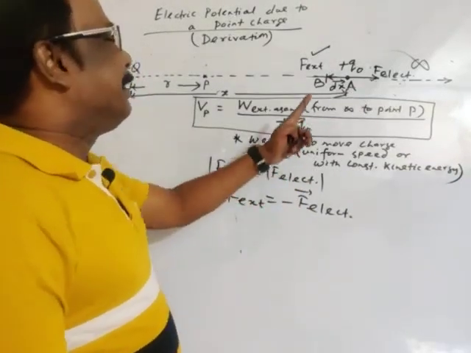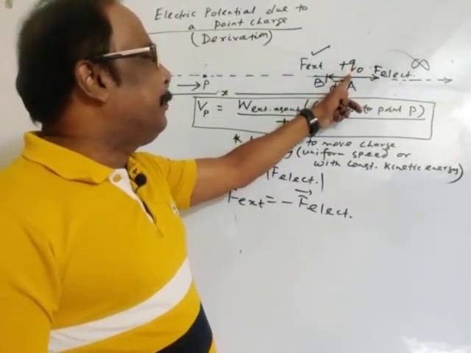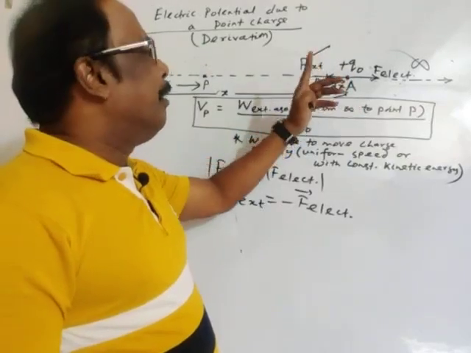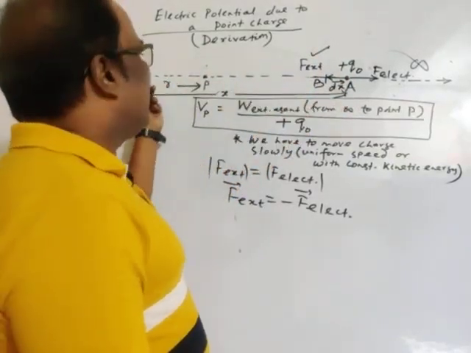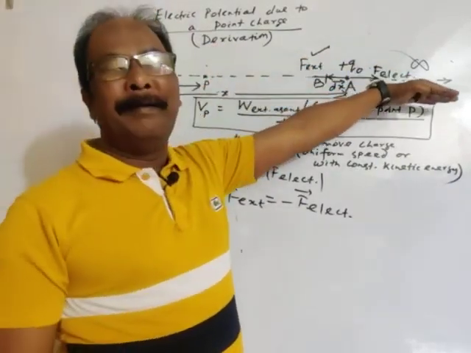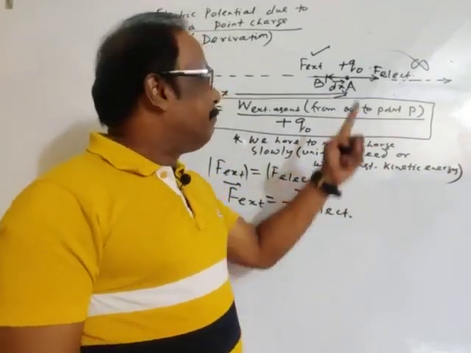If we place the unit charge or test charge at this point, then obviously under the effect of electrostatic force, it will be displaced in the outward direction, towards infinity.